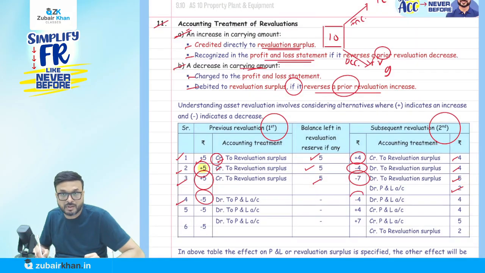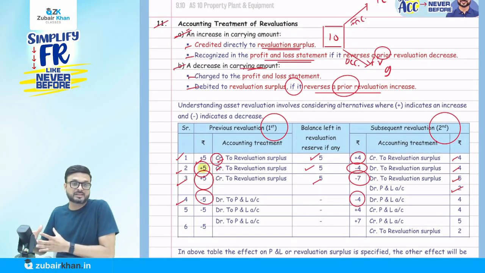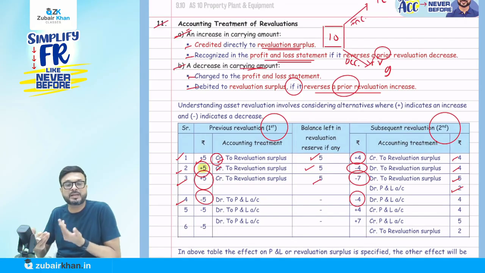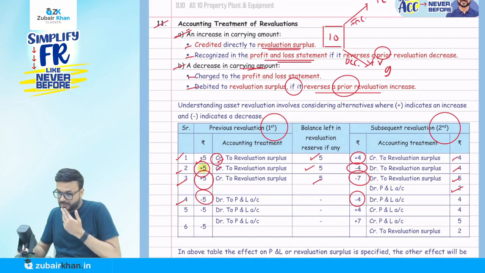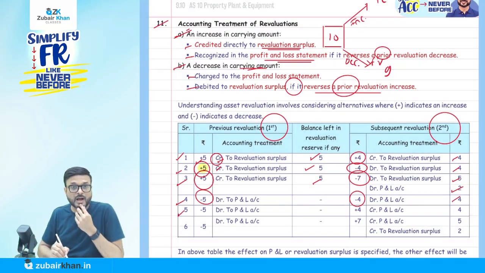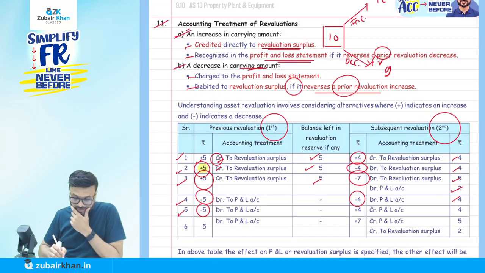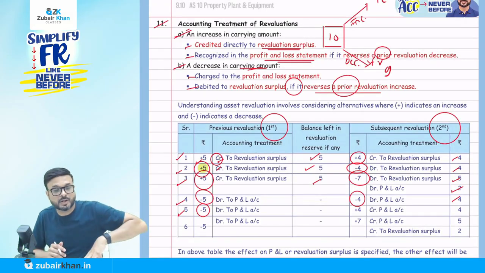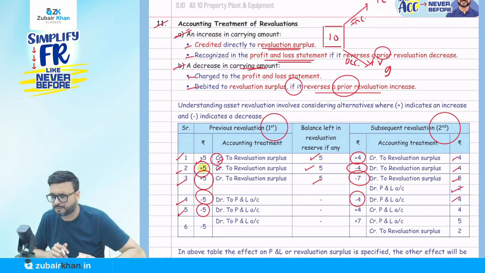Now again it goes down by 4. So we don't have any balance in revaluation surplus. So I will charge directly to P&L. So P&L will be debited, PP will be credited by 4. Now here it decreases by 5. So decrease in asset, the PP account will be credited, P&L account will be debited and PP account will be credited.